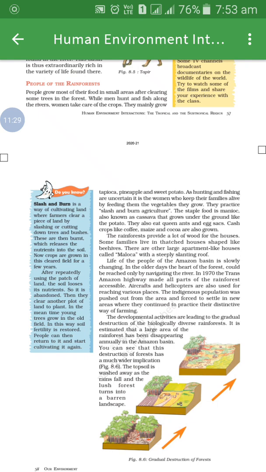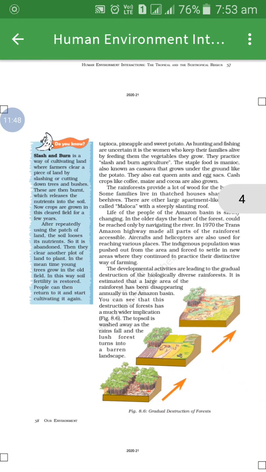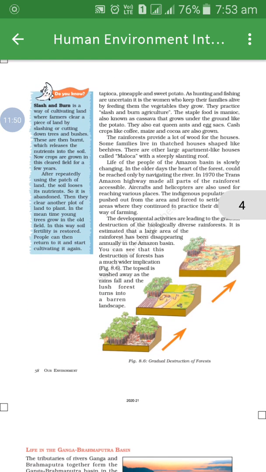Women also grow vegetables on a large scale. Why do women grow vegetables on a large scale? To feed their families. Underline this, students. Besides this, people practice slash and burn agriculture. What do the people practice? Slash and burn agriculture. You can see it in the Do You Know box.